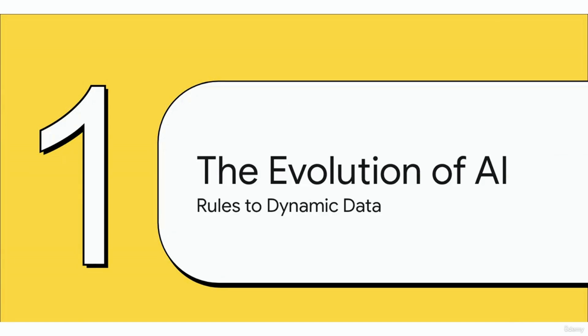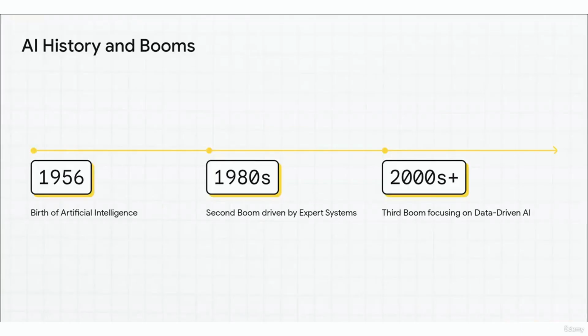Section 1. The evolution of AI, from rigid rules to dynamic data. To really grasp where we are right now, we have to look at how AI has historically cycled through massive waves of hype, which were often followed by crushing winters of disappointment. The concept was officially born back in 1956, but it wasn't until the 1980s that we saw the second boom, driven by what were known as expert systems. This basically meant humans manually inputting thousands of logical rules into a machine. Eventually, though, that approach hit a massive wall, leading us directly into our current third boom, an era of data-driven, weak AI that excels at specific, targeted tasks rather than trying to replicate full human consciousness.